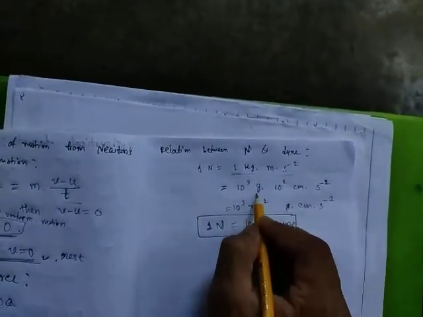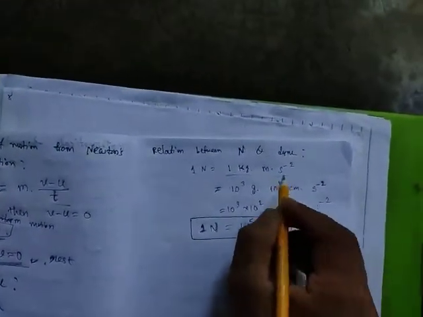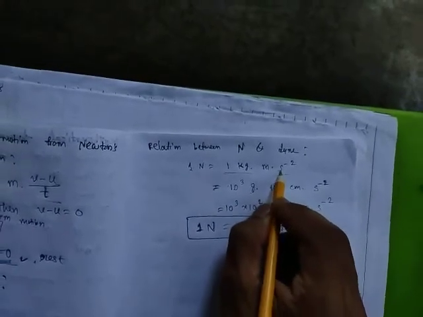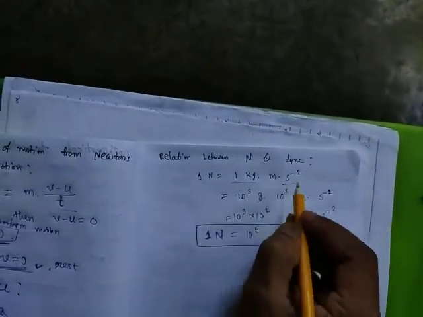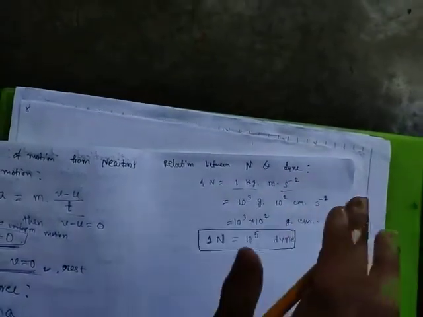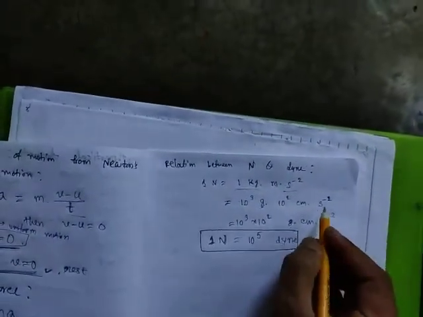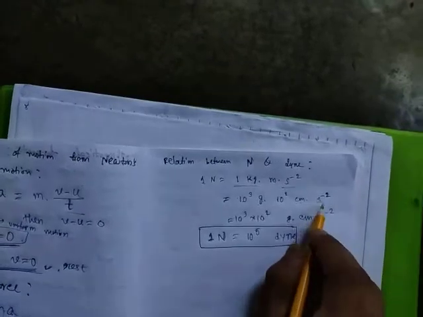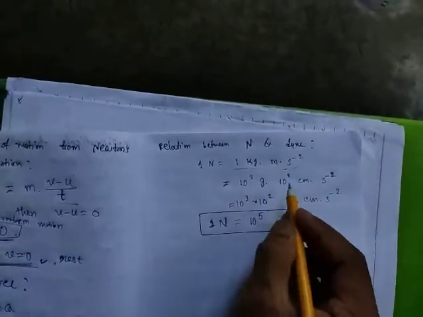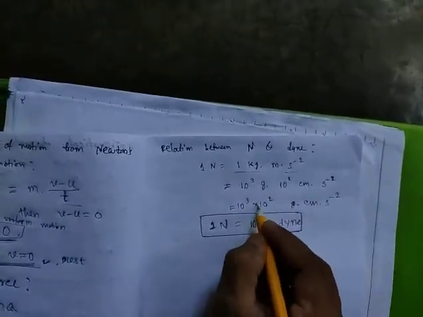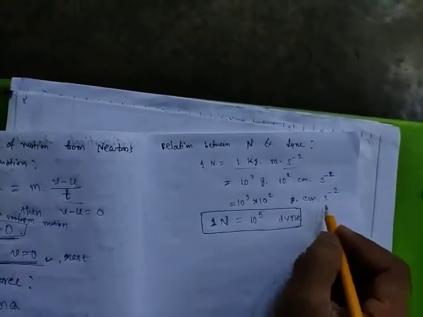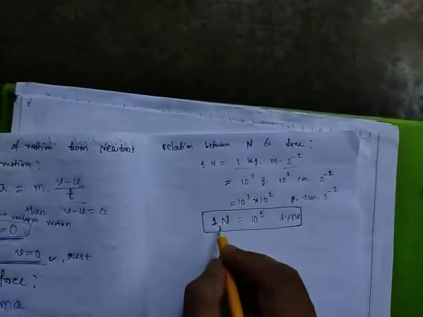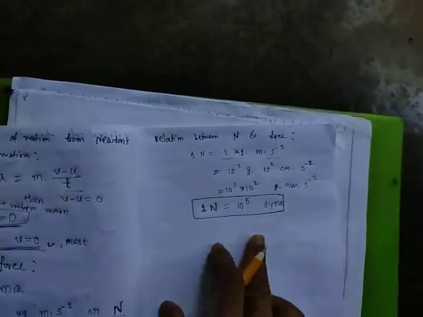So understand how I have done this. Convert kg to gram and convert meter to centimeter. I have not converted second into any other unit because in both SI and CGS the unit of time is second. That's why second will remain second. Now 10 to the power 3, 10 to the power 2, powers will be added, 10 to the power 5. Gram centimeter per second square means dyne. So 1 Newton is equal to 10 to the power 5 dyne.